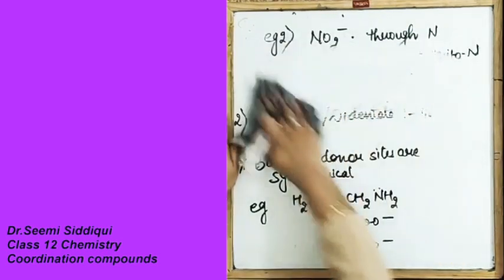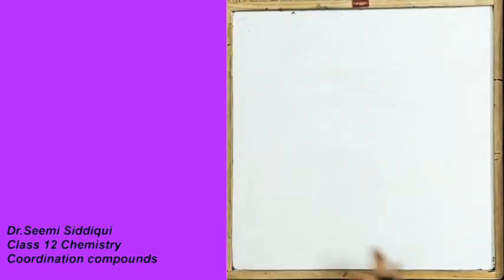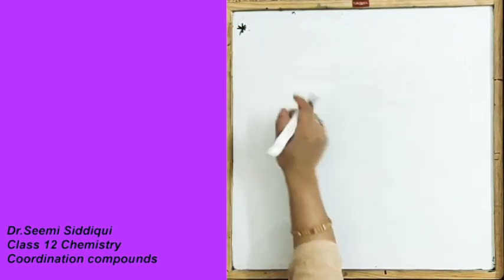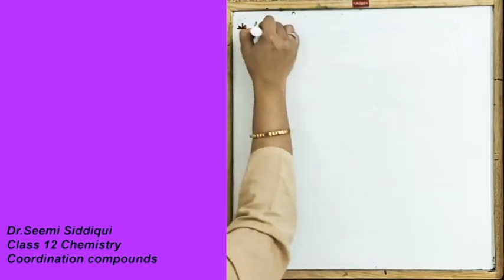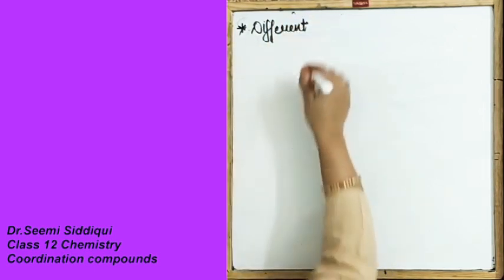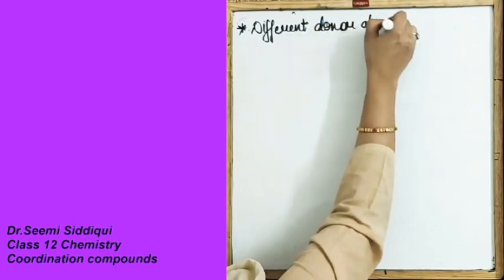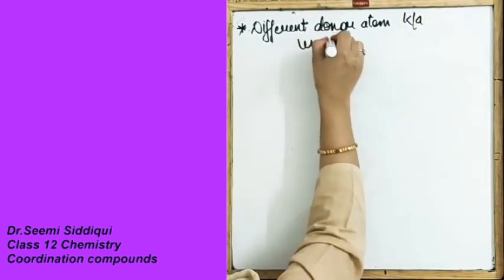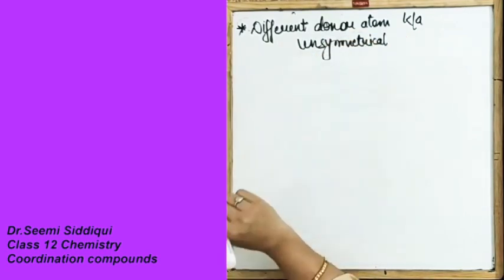Coming to the next part, bidentate only. The first one we have done is when it has the same donor sites. Now another one is with different donor atoms. If we have different donor atoms, it will be called an unsymmetrical bidentate.